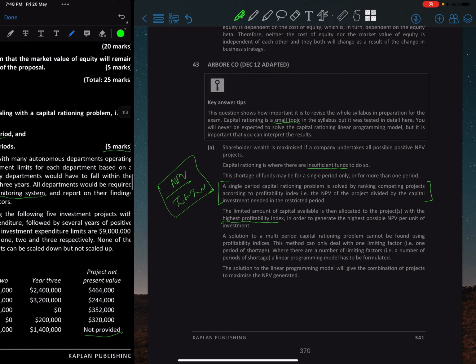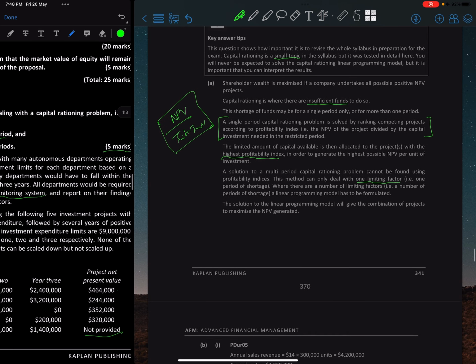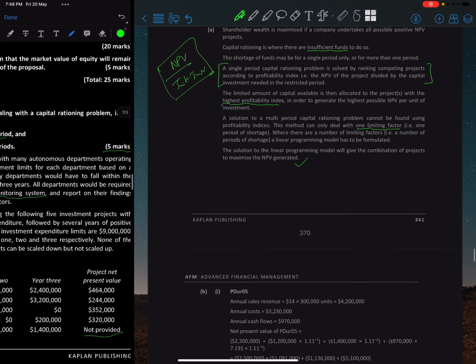So this method can only deal with one limiting factor, and that is one period of shortage, right? Where there are a number of limiting factors or a number of periods of shortages, a linear model has to be formulated. The solution to a linear model will give the combination of projects to maximize NPV generated, right?